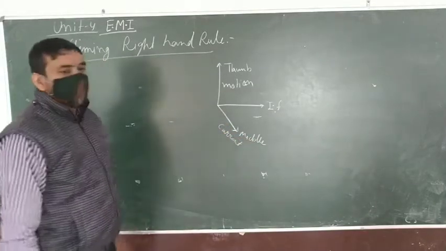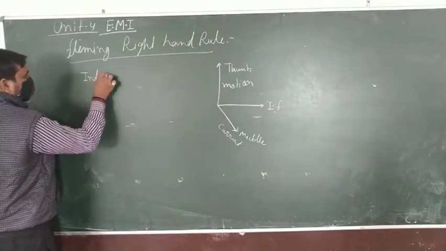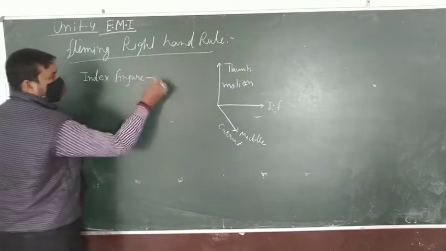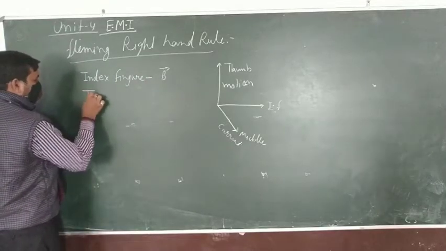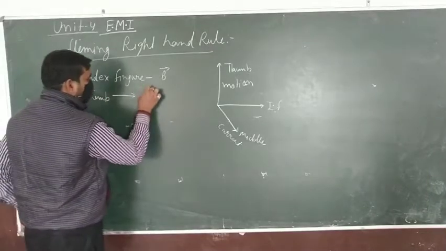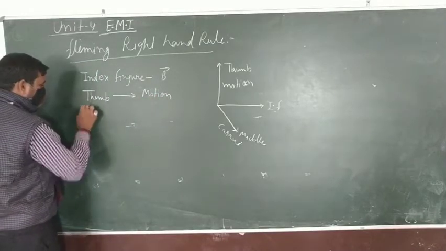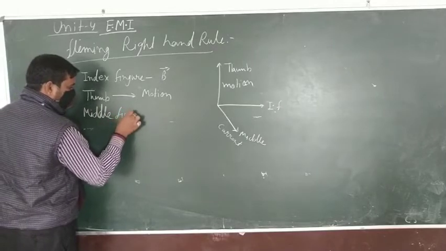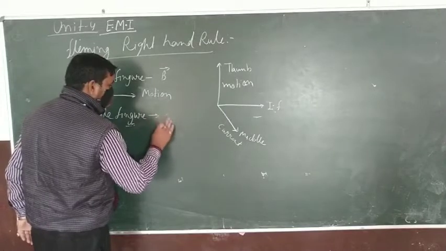इस तरह से इसको बना लीजिए. Index finger is the magnetic field, thumb in the direction of motion of charge, and middle finger in the direction of induced current.